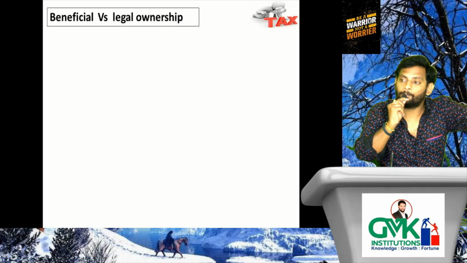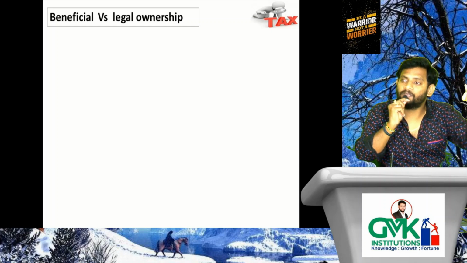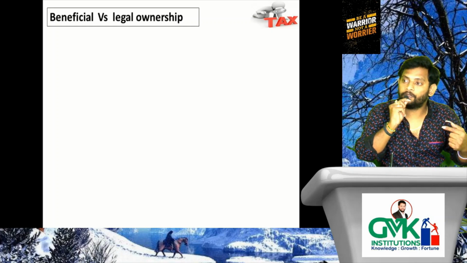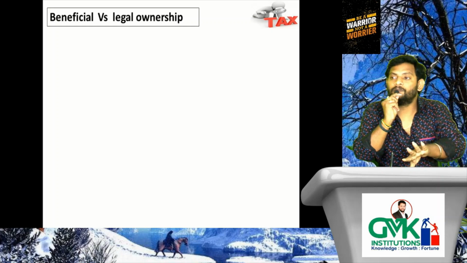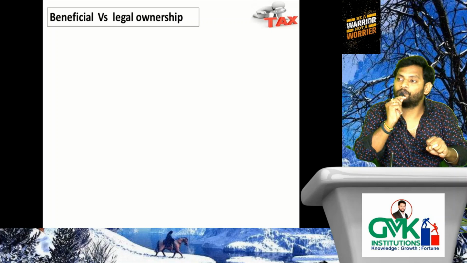Now tell me whether we need to treat this Karta as a specified employee for that organization? For that we need to verify whether beneficial ownership or legal ownership is relevant for deciding the 20% of voting power or 20% of share of profit.